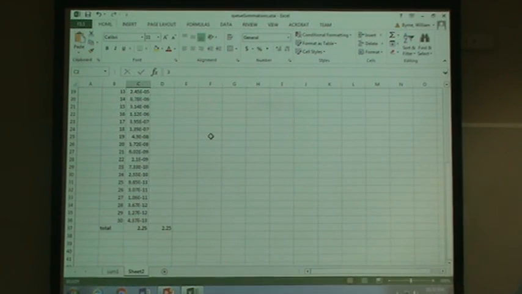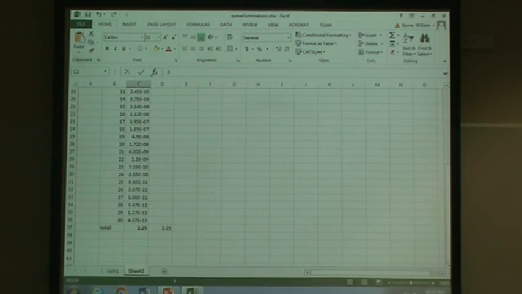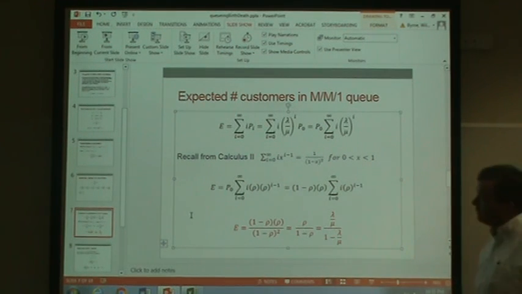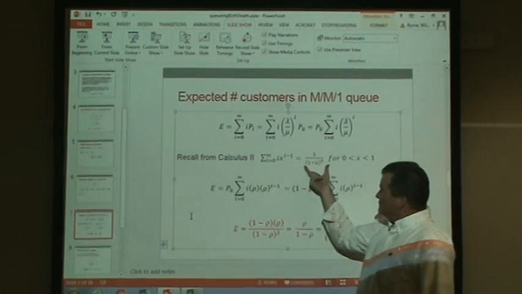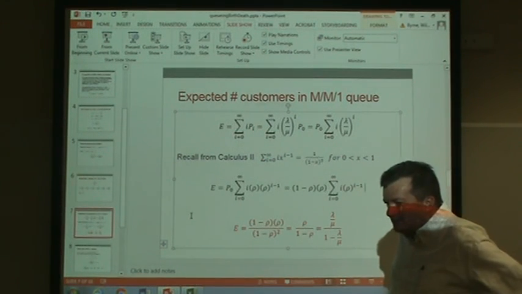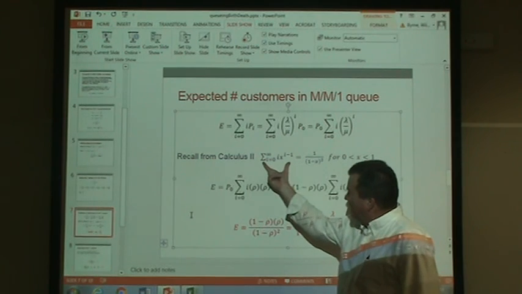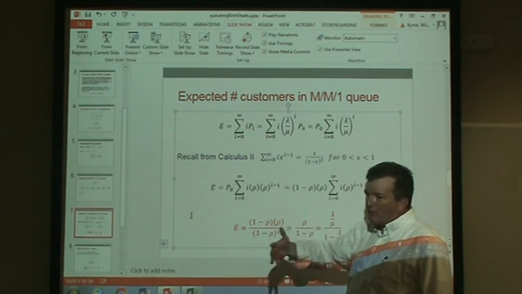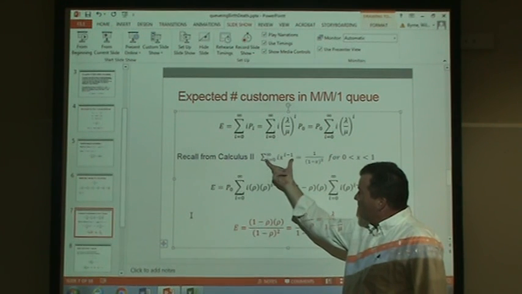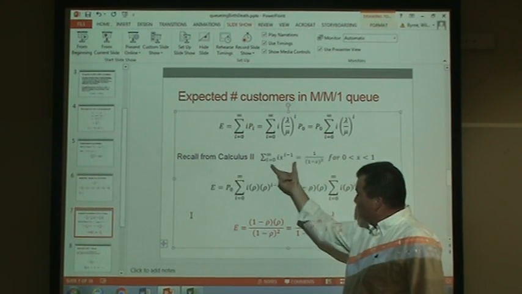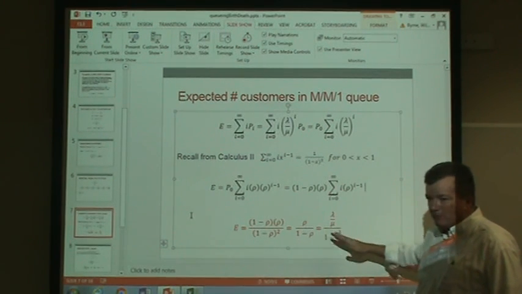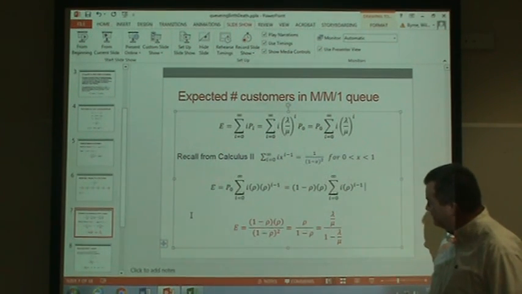So basically, all we're saying is, maybe you know this from calculus, maybe you don't, but this summation equals that fraction. The reason we like to use these is because it's a pain. You have to write a program or use a really big Excel spreadsheet to calculate this. But if you have this identity that this summation always equals this, then we can just come up with a very simple formula. We don't have to count off to infinity.